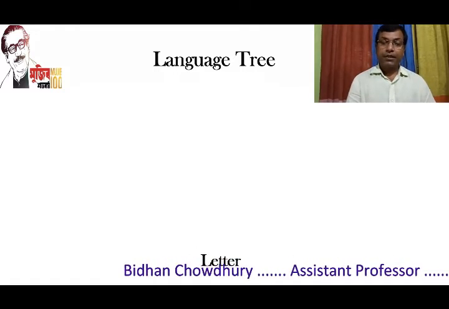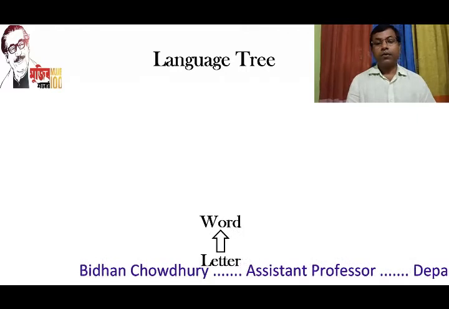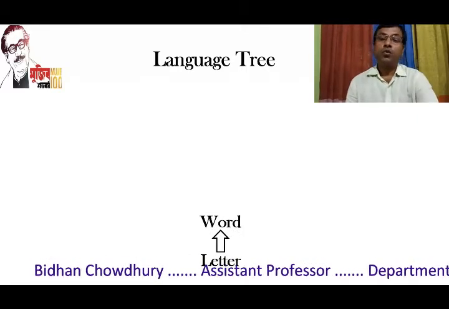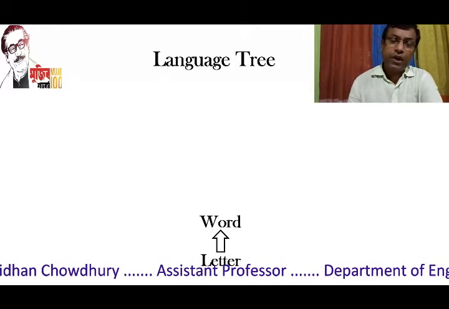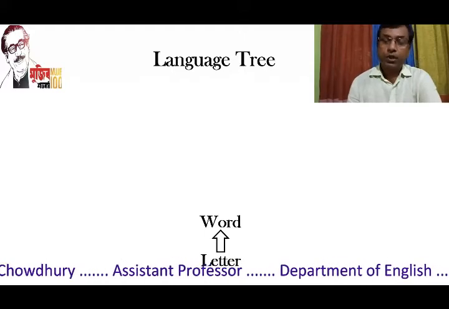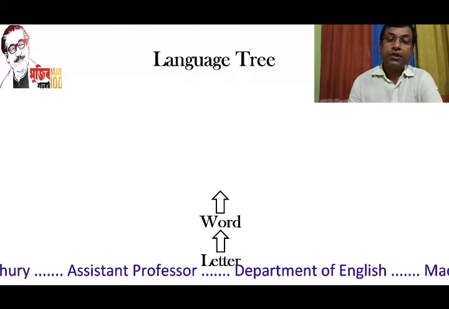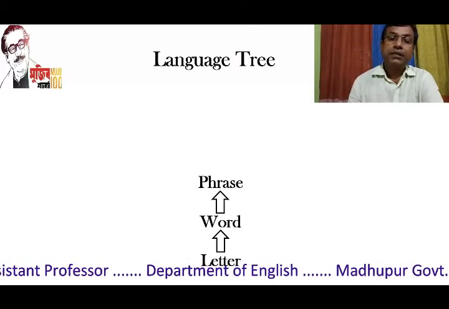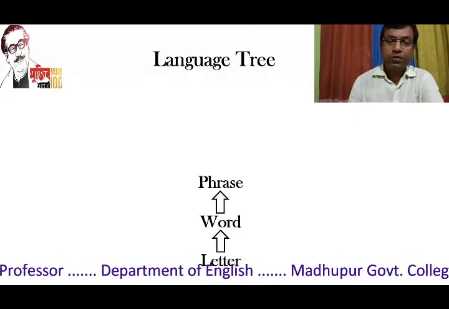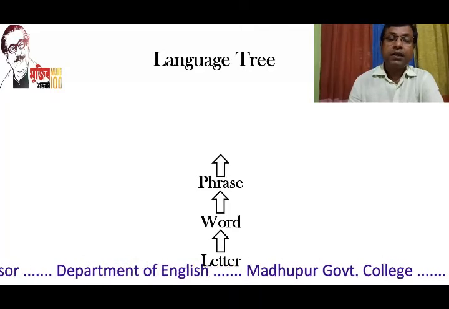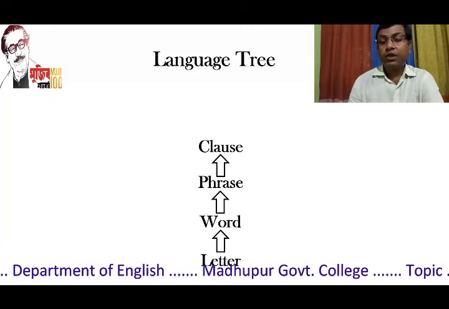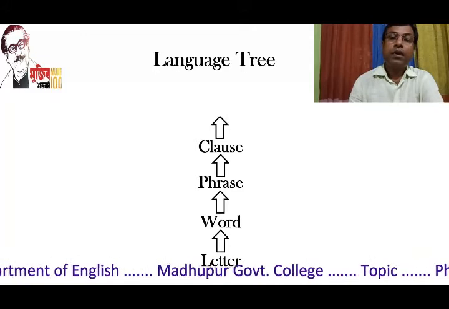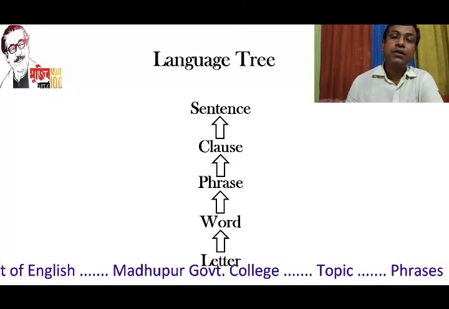So after letter, you can see comes word. And when some words are used together, we get a phrase, and after phrase we gradually come to clause, and last of all sentence.